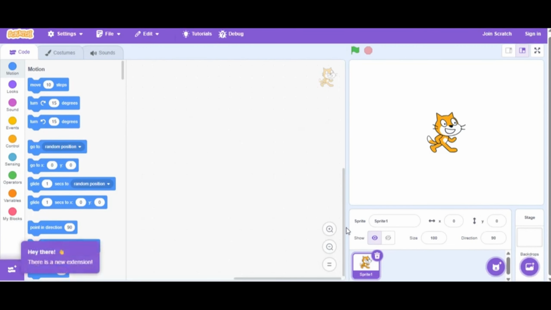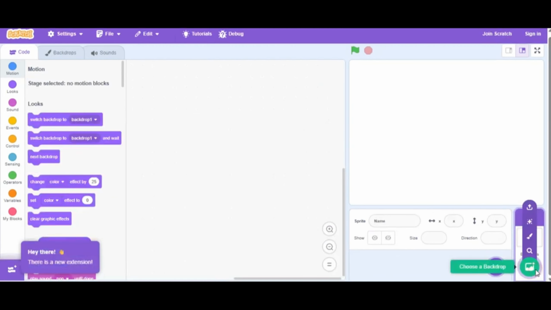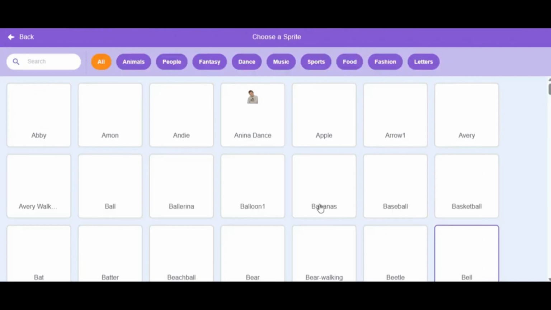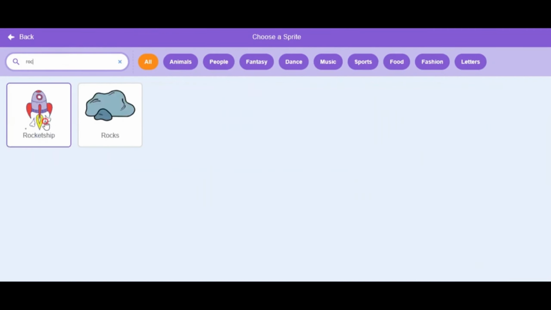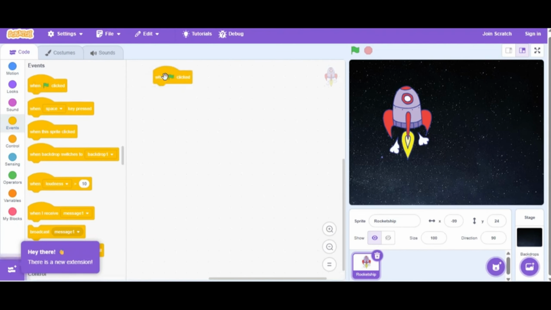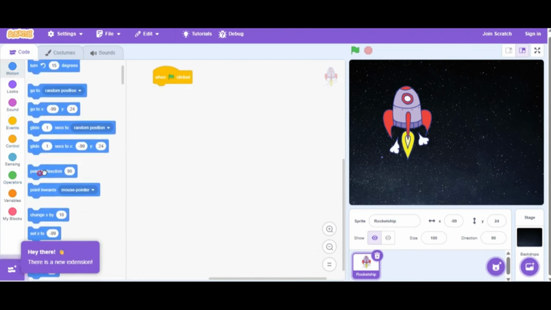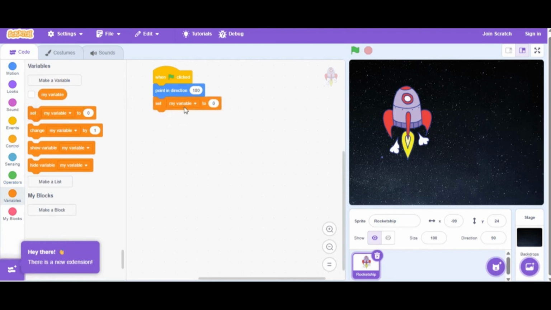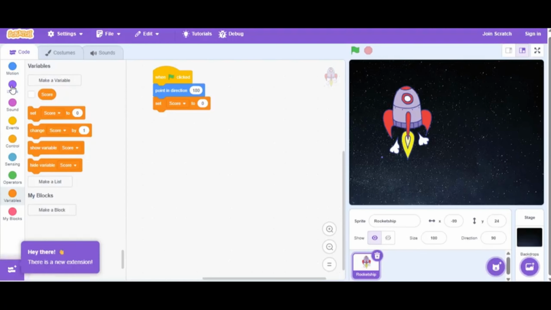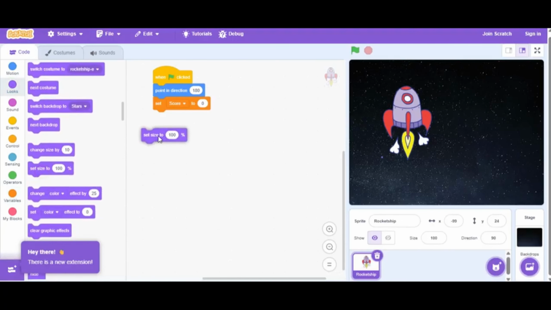Hello everyone! Today, let's dive deep into the video showing the creation of a simple yet engaging space game using Scratch 3.0, a fantastic block-based programming tool. This video effectively demonstrates the core logic behind building an interactive, side-scrolling obstacle avoidance game, similar to popular endless runner concepts. The goal of this game is to allow the player to control a rocket ship to avoid continuously spawning rocks, obstacles, while accumulating a score.